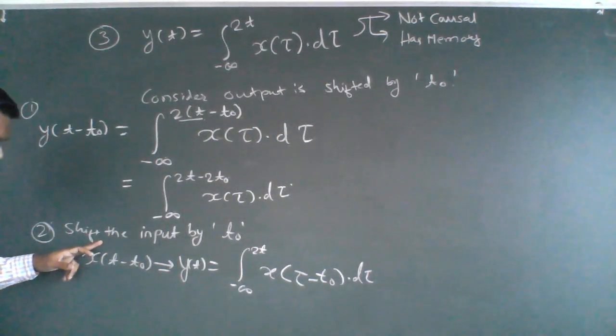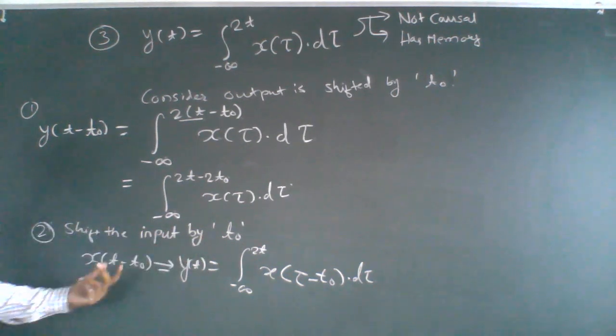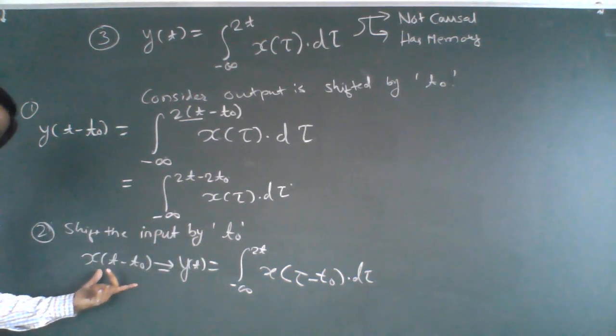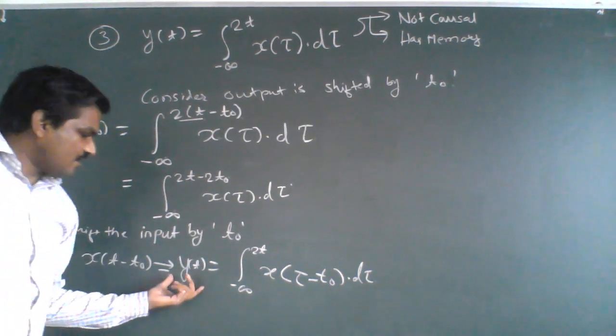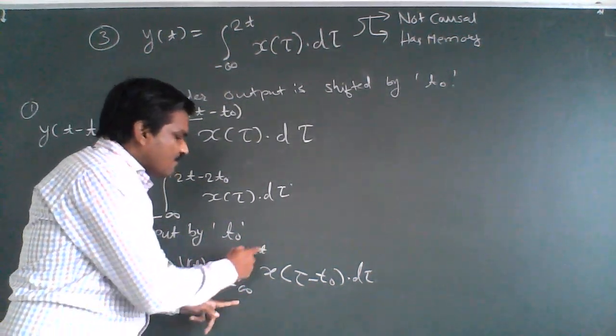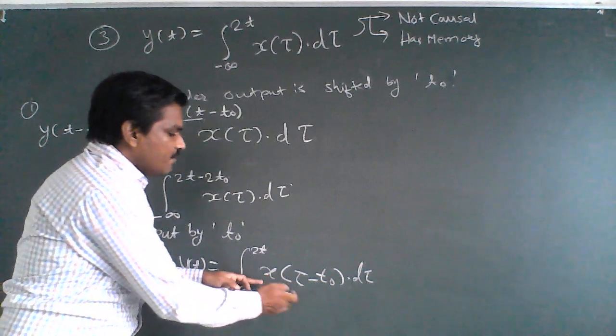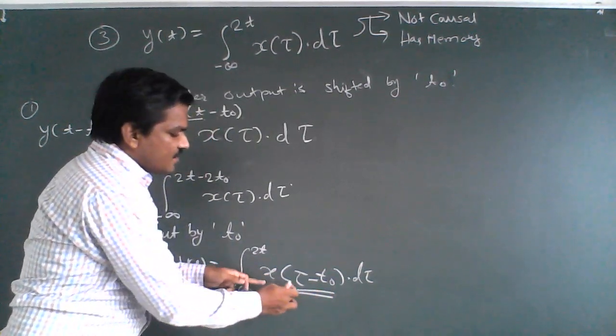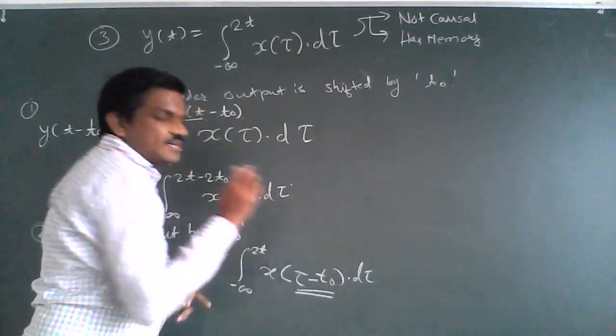When we shift the input by t0, it is represented as x of t minus t0. We call this y of t, which is the integration from minus infinity to 2t of x of tau minus t0 d tau.